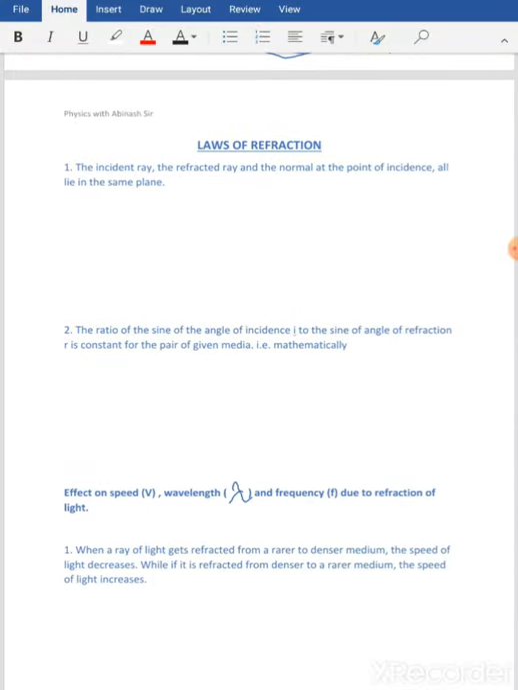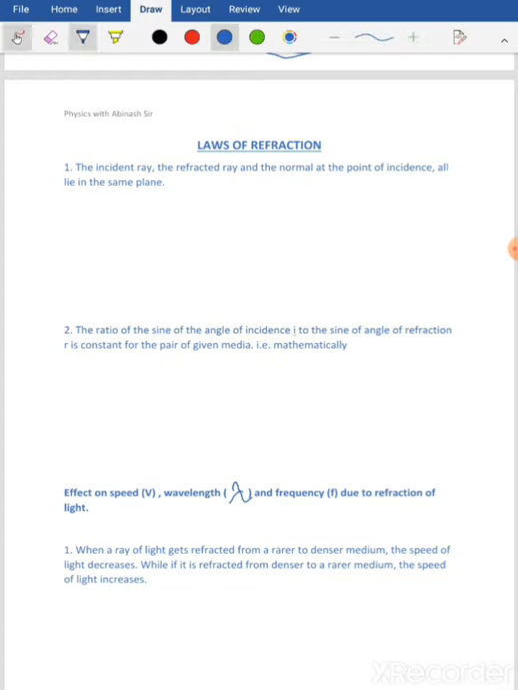Now, you have learned about the laws of reflection in the class 9 part 1 book, isn't it? There were two laws. The incident ray, the reflected ray and the normal lie on the same plane at the point of incidence. And the second law of reflection was that the angle of incidence equals the angle of reflection. Those were the two laws based on reflection. Now since we are doing refraction, refraction also has two laws, understand?